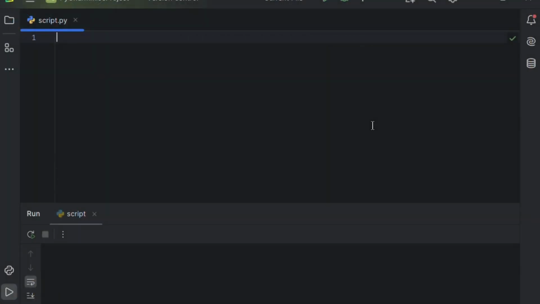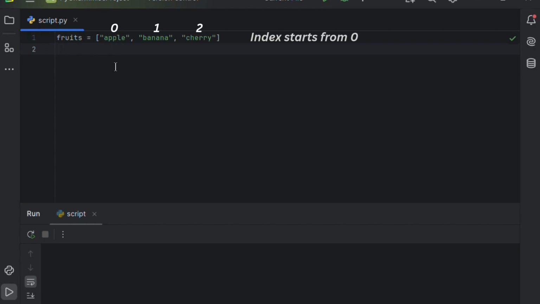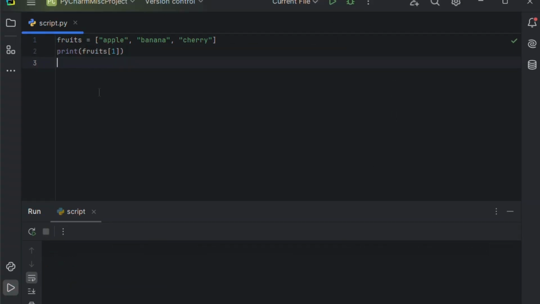Let's look at the code. We're going to create a list called fruits. Notice that we use square brackets to create a list in Python. Now, let's add some elements to it, like apple, banana, and cherry. So basically, it works like an array that we use in other programming languages. To print any element, remember that the index starts from 0. That means 0 is for apple, 1 is for banana, and 2 is for cherry. So if we write fruits[1], it will print banana. That's how we create a list.